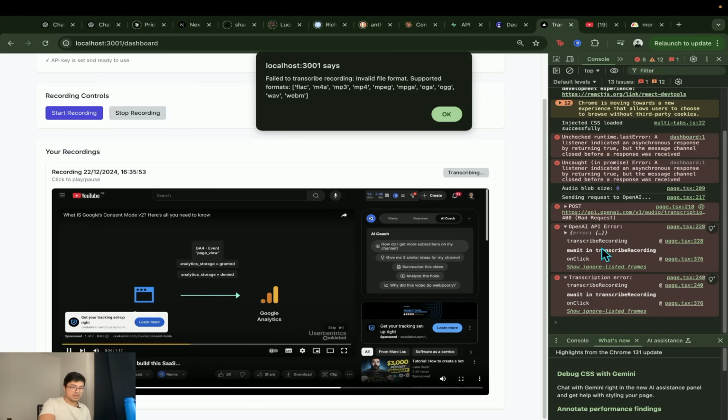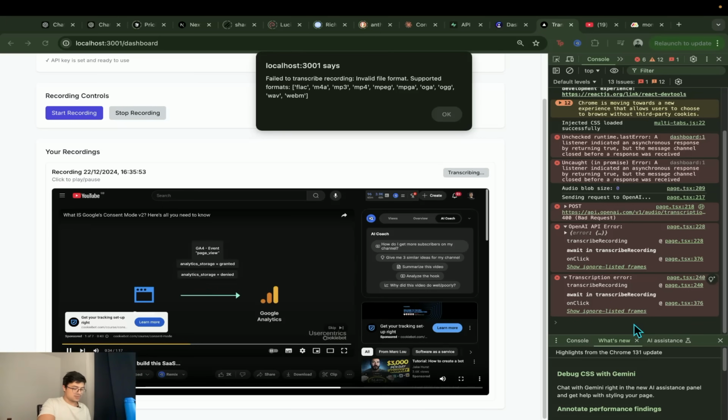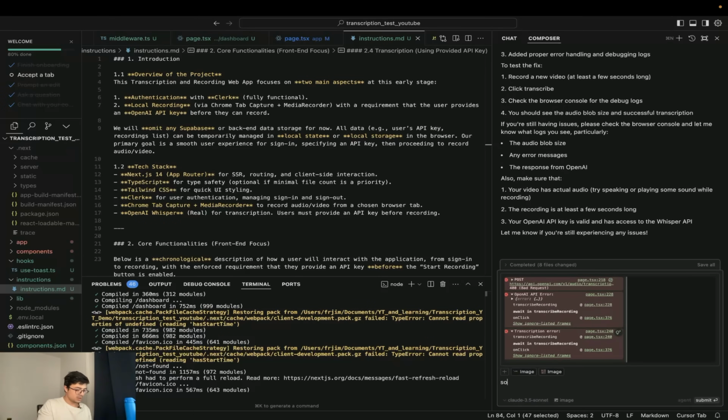So let's just make a screenshot and paste that here. There seems to be an error in the way that the audio is formatted when sending to OpenAI.